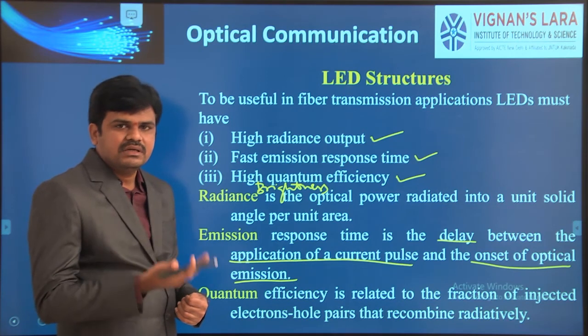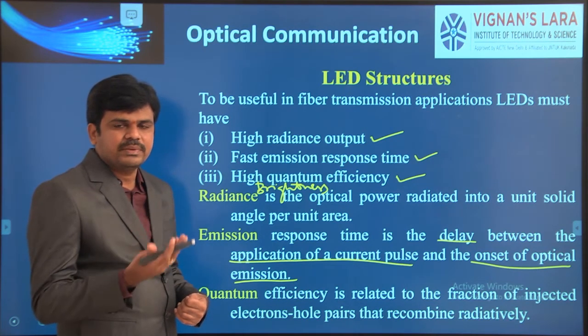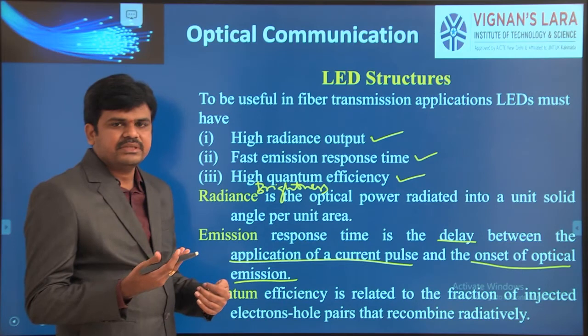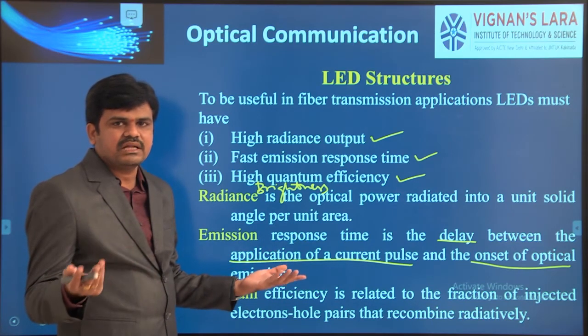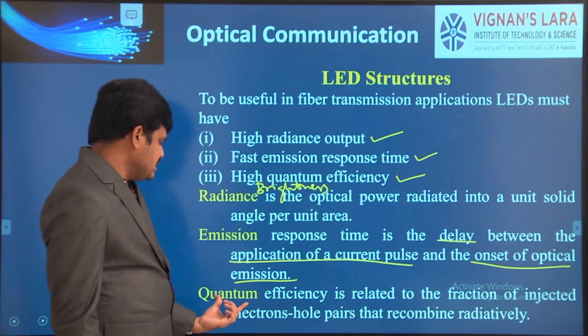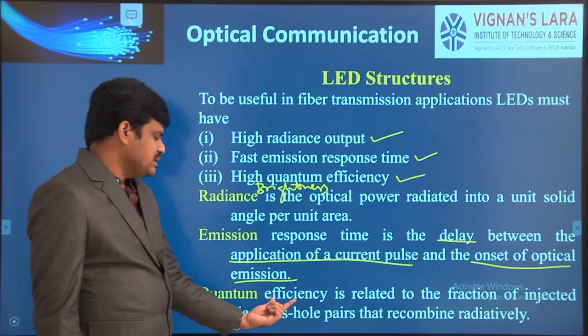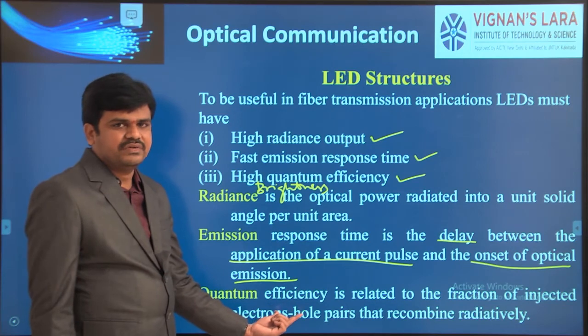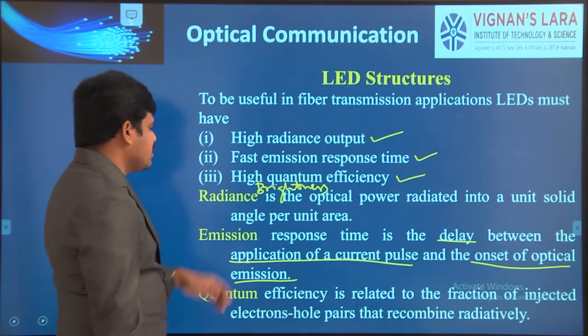If more electron hole pairs recombine, more photon energy is released. That is indicated by the quantum efficiency.